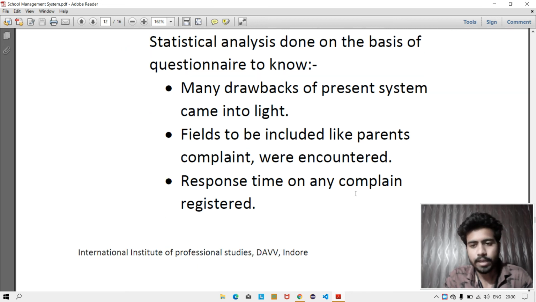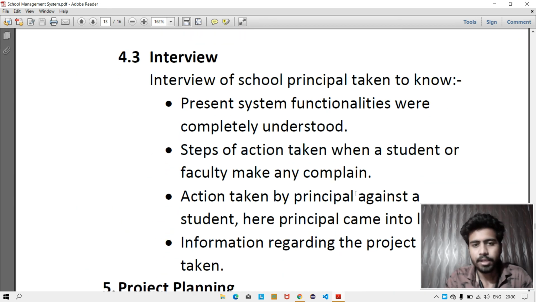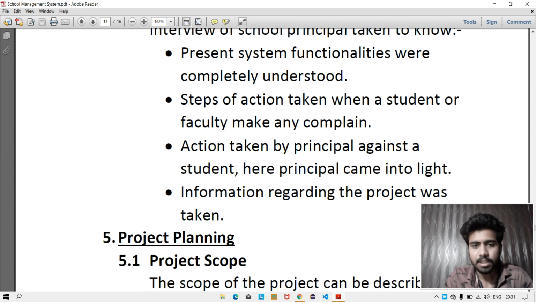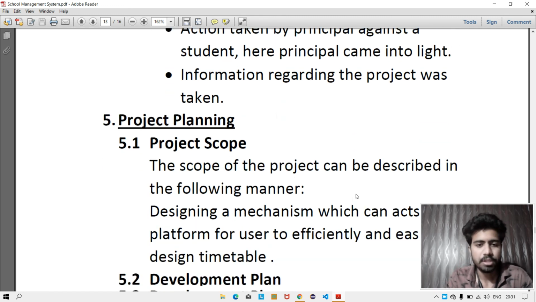Fields to be included, like parents' complaints, were identified, along with the response time on any complaint registered. An interview of the school principal was taken so that present system functionalities were completely understood, including the steps of action taken when a student or faculty member makes a complaint, and the action taken by the principal against a student. Here the principal's role came to light, and information regarding the project was taken.